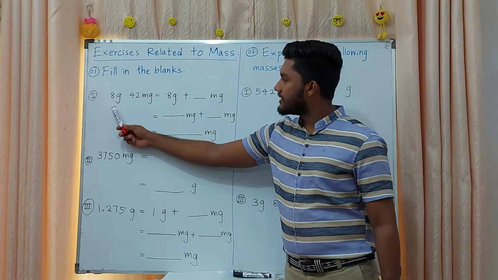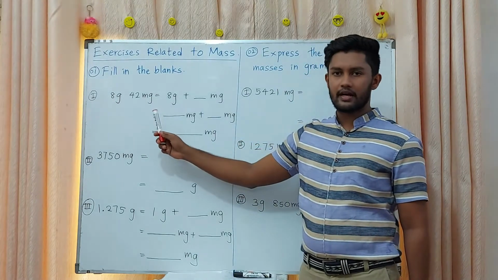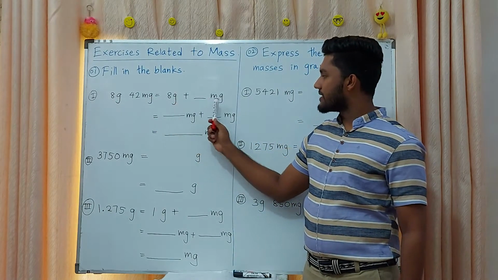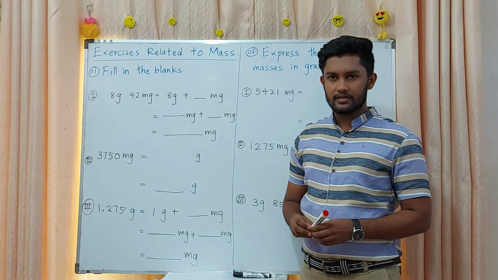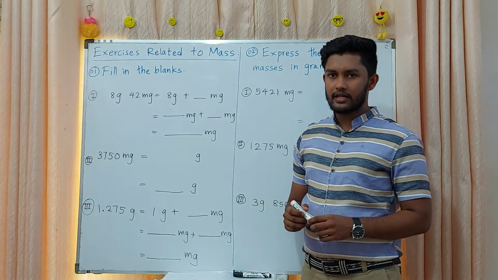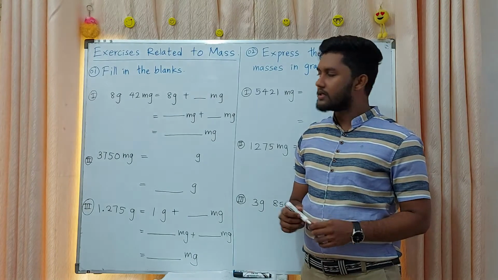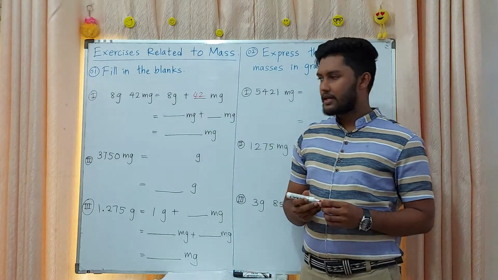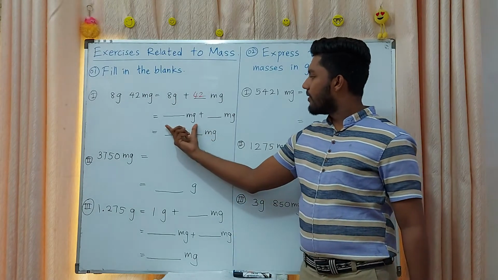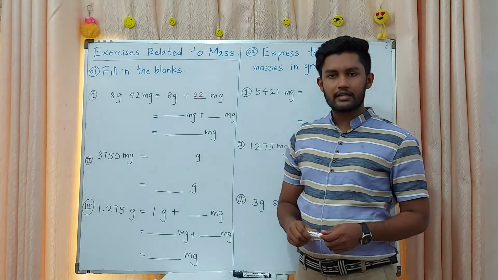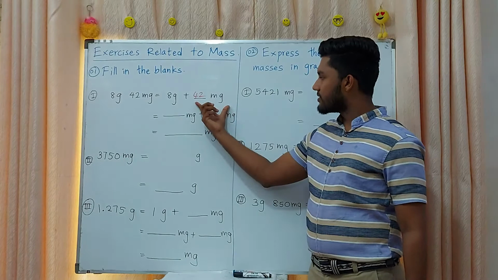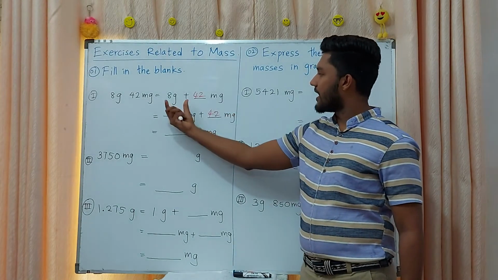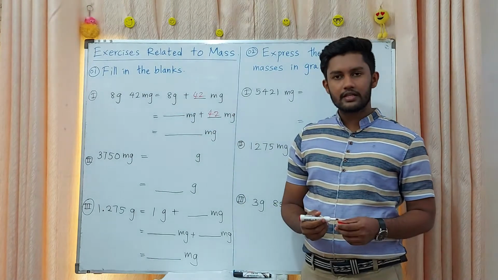You have 8 grams and 42 milligrams. It is equal to 8 grams plus how many milligrams? Yes, they have already given it in the question. 8 grams and 42 milligrams, right? Then you want to write both in milligrams. This 42 is already in milligrams. Then 8 grams you want to convert into milligrams.